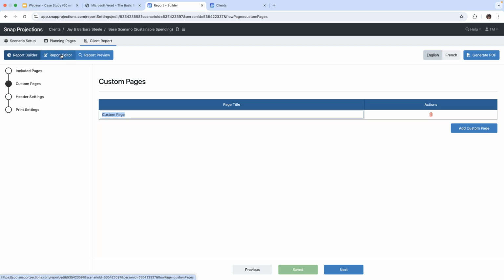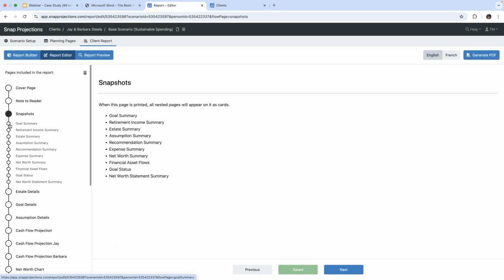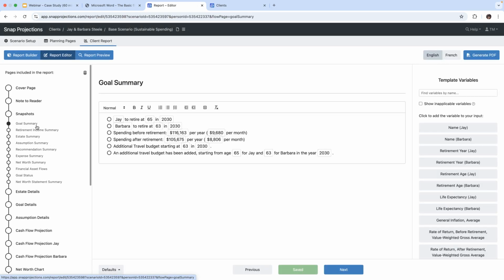Once you've selected all your pages, you go to your report editor, and this is where you can make changes. So in the snapshot section, for example, under goal summary, you can make any changes here. You can add information, anything like that.